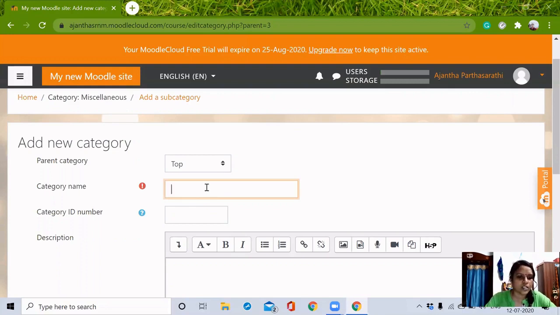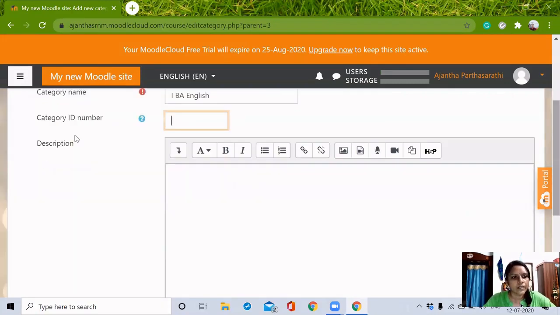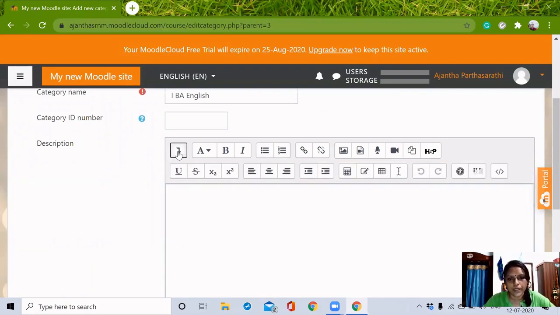So first category is first BA English. If you want to give any category ID number, I can give it here, but I'm not going to do that. And here we can describe, give a description for our category. For the description, you can expand this tab by just clicking this down arrow. We are having this kind of formatting tools to format our description.